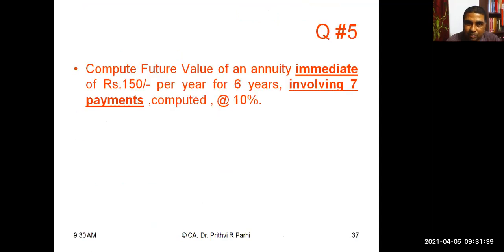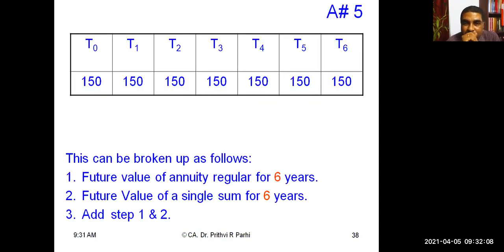Now, next question. Can some of you please read it? Compute the future value of an annuity immediate of rupees 150 per year for 6 years involving 7 payments, computed at the rate of 10%. For this kind of annuity question, it will be better if you distribute the cash flows.